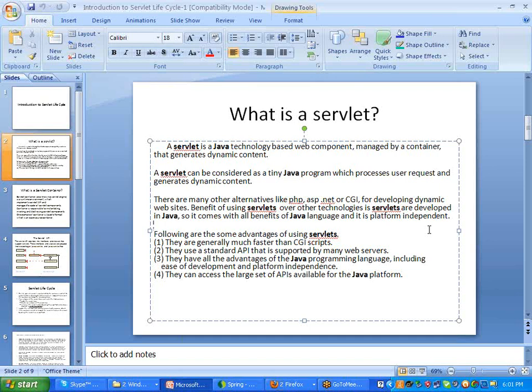Sapna, platform independent means that the JVM can run on any kind of OS. It doesn't matter, no particular environment is necessary for the JVM. It can run on Macintosh too. Platform independent means all the different types of operating systems and all the different configurations of the system. Okay, yes.